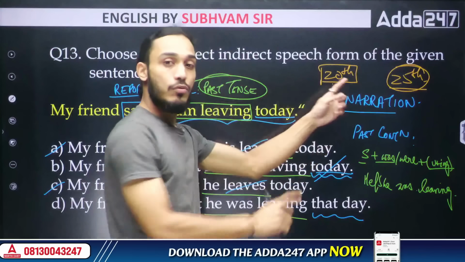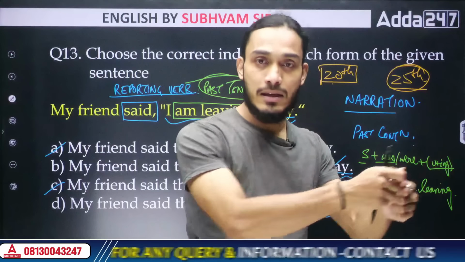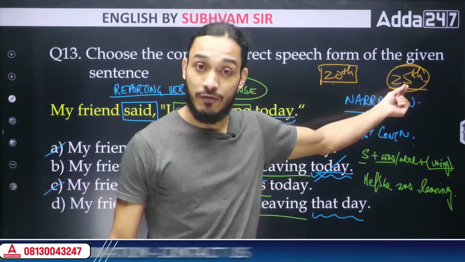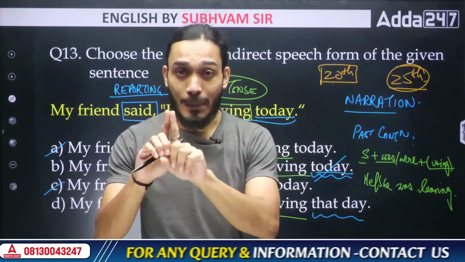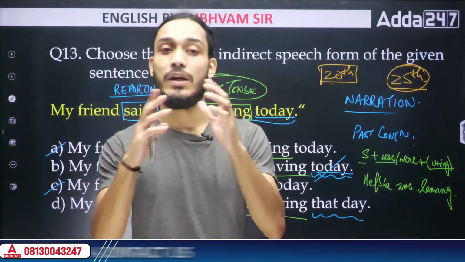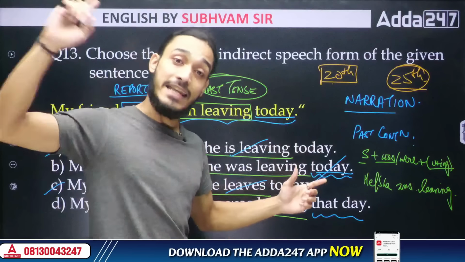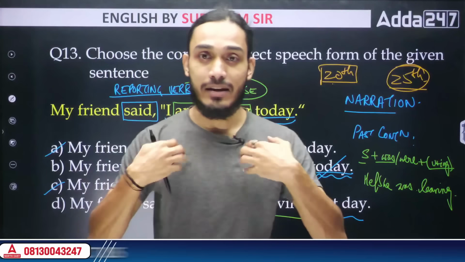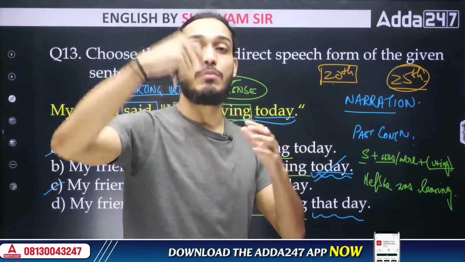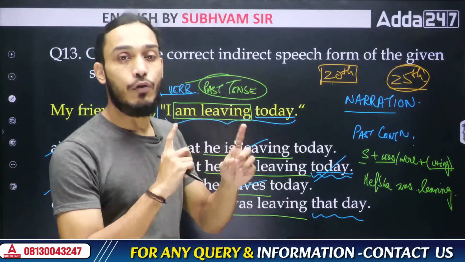So this is the concept that you need to understand, that when a person originally says something and you hear it, and then you go and report it to somebody else, time may have passed in between. Maybe the original person said it on 20th and now you're reporting it on the 25th. So 5 days have already passed. So this passage of time is what we have to keep in mind when we are converting sentences from direct to indirect speech or vice versa. So therefore, we have to write today as that day, so that if you are reporting this to me, I understand that you are saying that your friend was leaving that day, the day when you met your friend and you were talking to that person, not today when you have come to me and reported it to me. Understood? Then the information becomes correct.